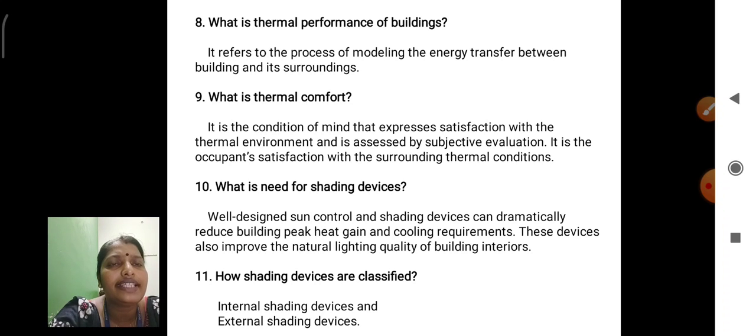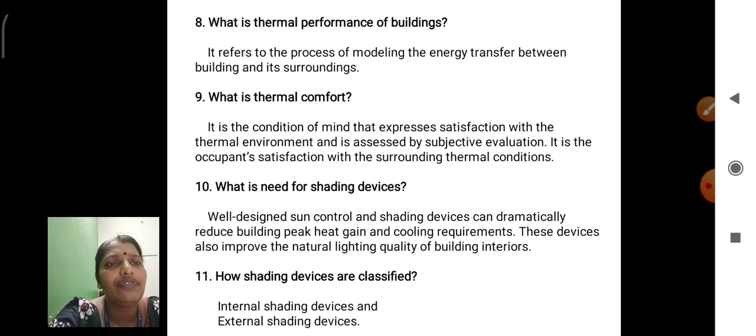And next, what is thermal comfort? It is a condition of mind that expresses satisfaction with the thermal environment and is assessed by subjective evaluation. It is the occupant's satisfaction with the surrounding thermal conditions. You have to utilize this. You are satisfied with your life, your room or veranda. Some conditions are applied so that we feel the thermal comfort.